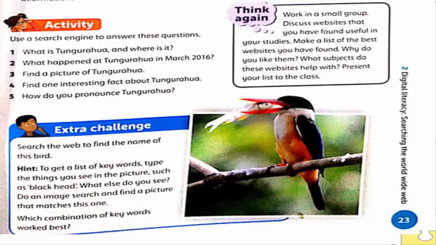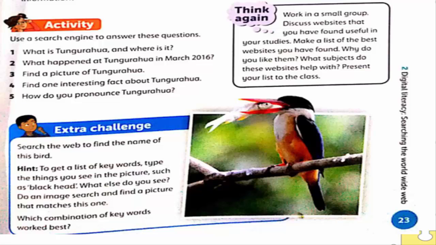Okay, so now there is a dialog box, the Think Again dialog box. Work in a small group. Discuss websites that you have found useful in your studies. Make a list of the best websites you have found and why you like them. What subjects do these websites help with? Present your list to the class.